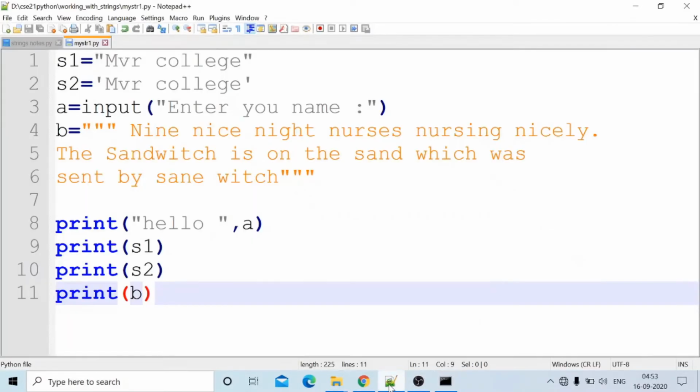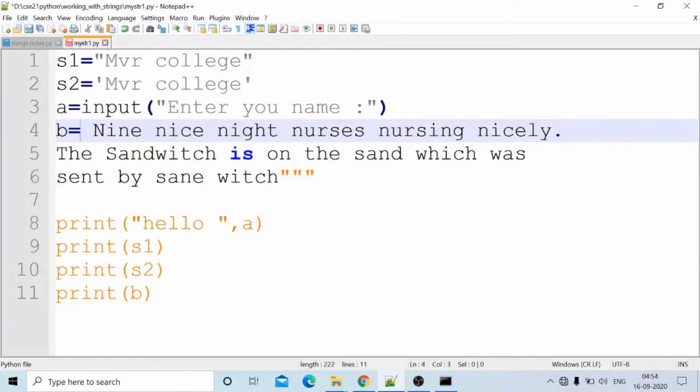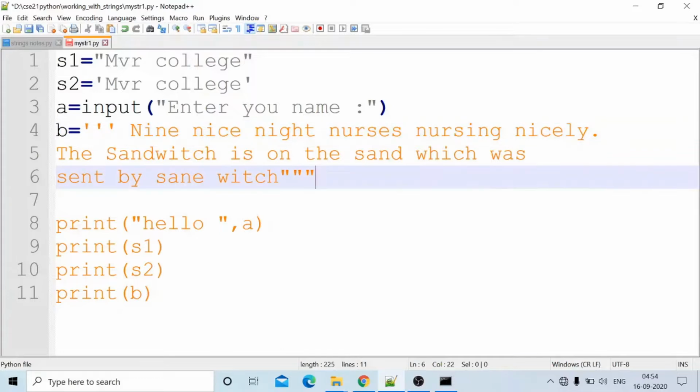In Python, multiple lines are assigned with triple quotes like this: double quote, double quote, double quote, three times. Or another way is single quotes, also three times: one, two, three. Multiple lines can be assigned like this also. If we run this program, we will get the same value.